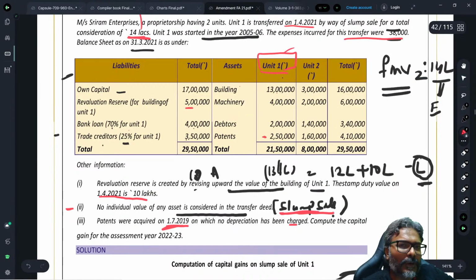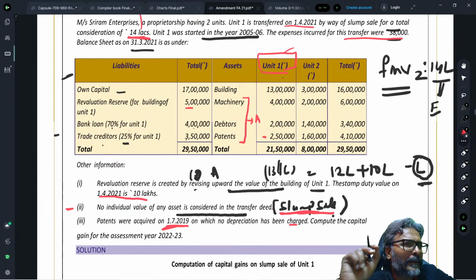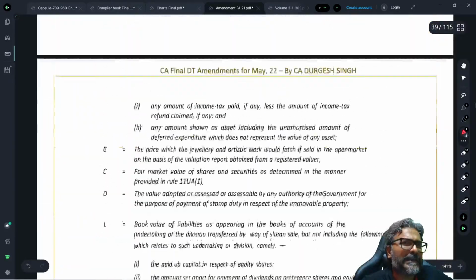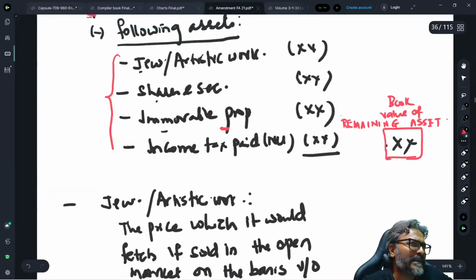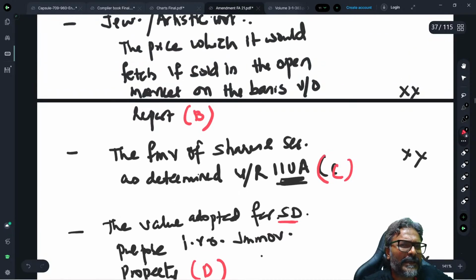If you look at this carefully, everything will be the A. Now B plus C plus D: B and C are for jewelry, shares and securities. Jewelry is B, shares and securities is C, and D is immovable property.